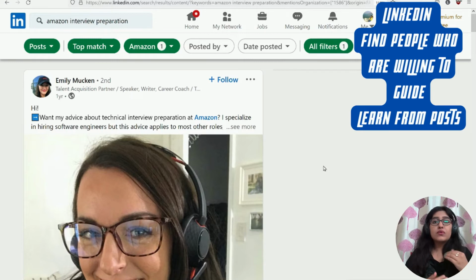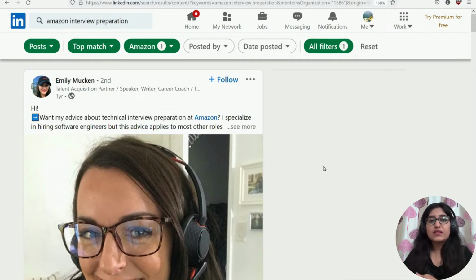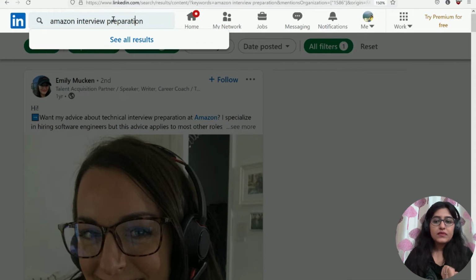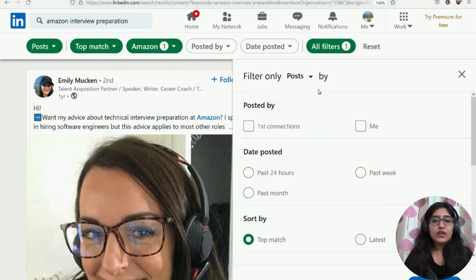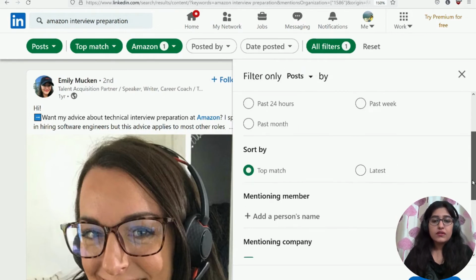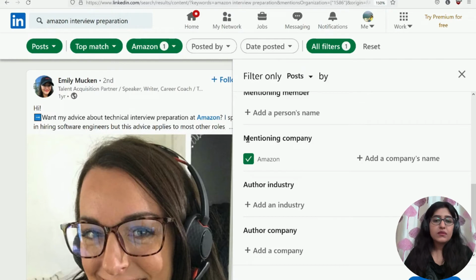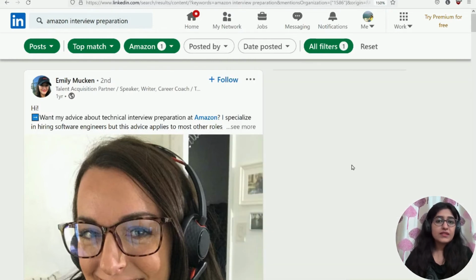Second is to read about the latest interview experiences of those persons. So you don't need much. All you need is a simple LinkedIn account. Just use their search functionality. Say, for Amazon interview preparation, if you are preparing for Amazon, search for the company and use the filter. Here I have sorted by top matches, and I'm just mentioning the company as Amazon. And it's as simple as that.